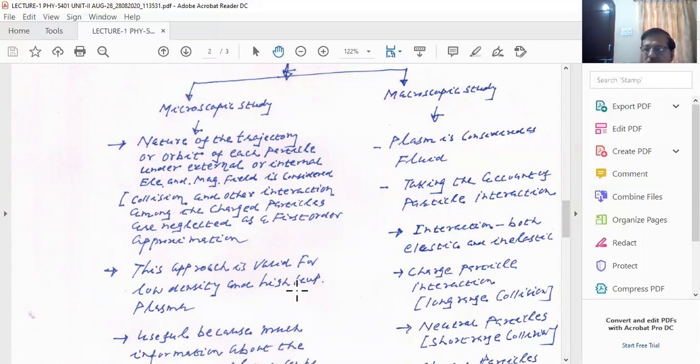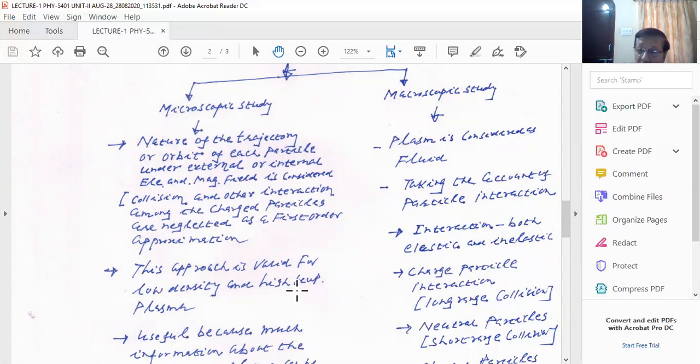Because I will teach you, when you increase the temperature of plasma, the collision frequency changes. I said collision frequency, not plasma frequency. There are two frequencies we will refer to in plasma physics: the collision frequency and the plasma frequency. Plasma frequency is the natural frequency of oscillations of the plasma particles.